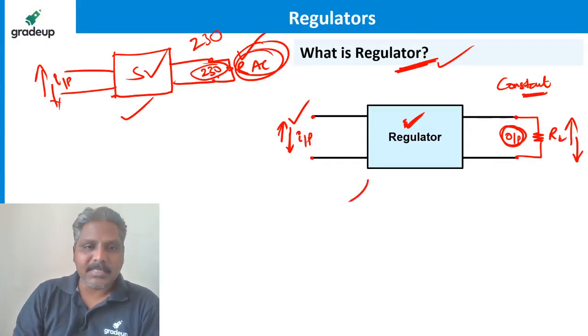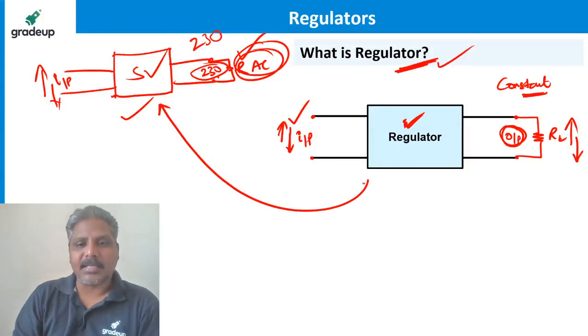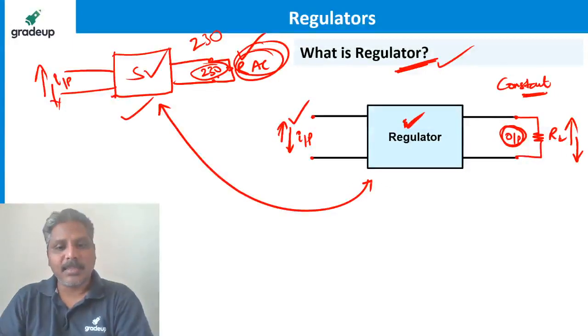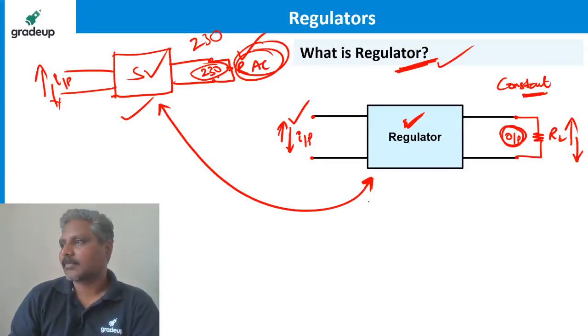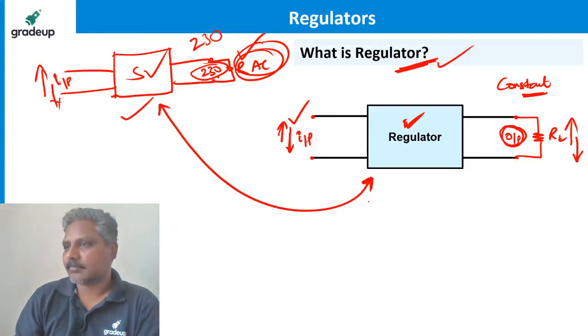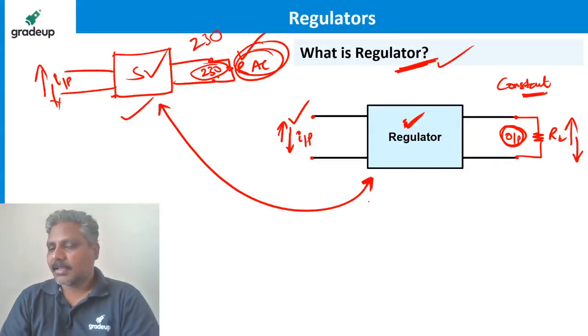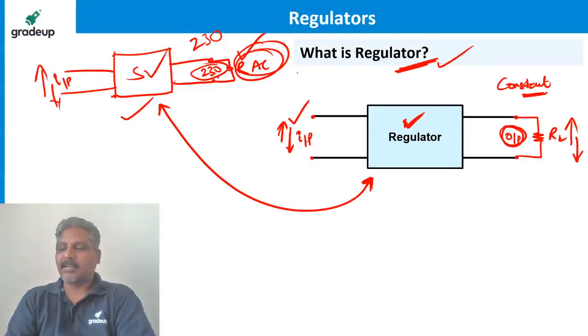Then what is the basic difference between a regulator and a stabilizer? The definitions look almost the same. Can anybody say, guys, what is the difference between a stabilizer and a regulator?